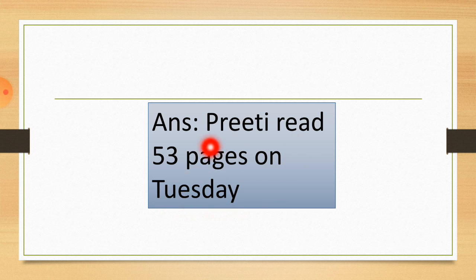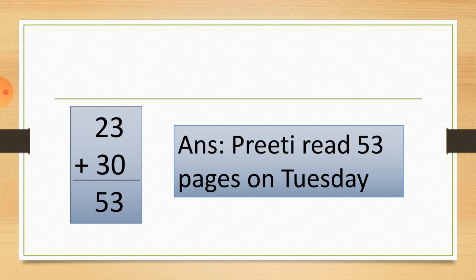This way you have to write down the answer into your book, with both the things together, so you can easily understand how you should write. 23 plus 30 is equal to 53 pages. The plus sign indicates it is an addition, you have to add the numbers. Now here is the answer: Preeti read 53 pages. This answer shows the pages of Monday and Tuesday together. Hope you understood this sum.